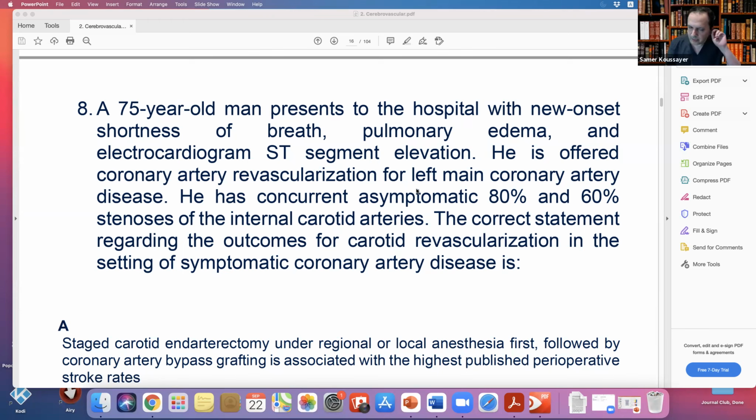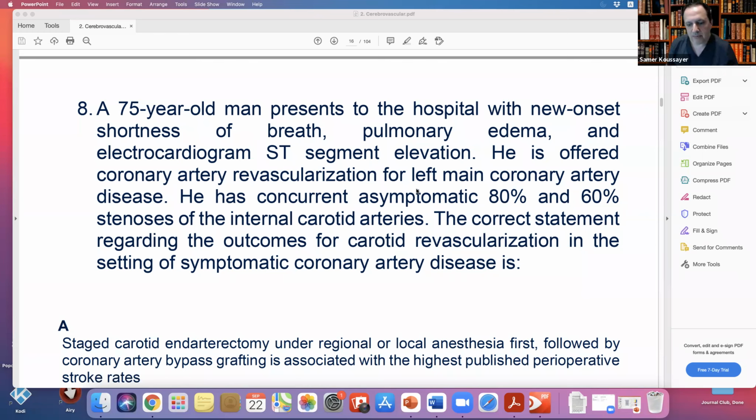Okay. So what I understood is that if the patient needs a CABG and he needs simultaneous, synchronous surgery, I start with the carotid and then they go with the CABG. This is the way I always do it, and always with a patch. With a patch, yes, I agree. This is the way I used to do it. Yes, I go first. I do my carotid and then I do a patch, and then I don't close the wound because they give heparin. Yeah, we close the wound at the end, after they give heparin. Yeah, the same way.